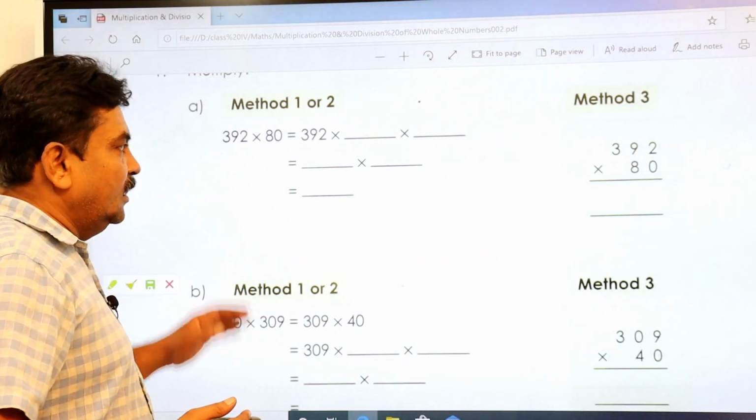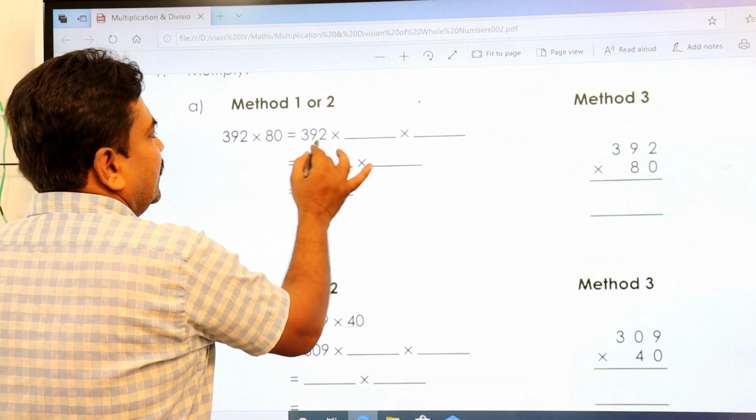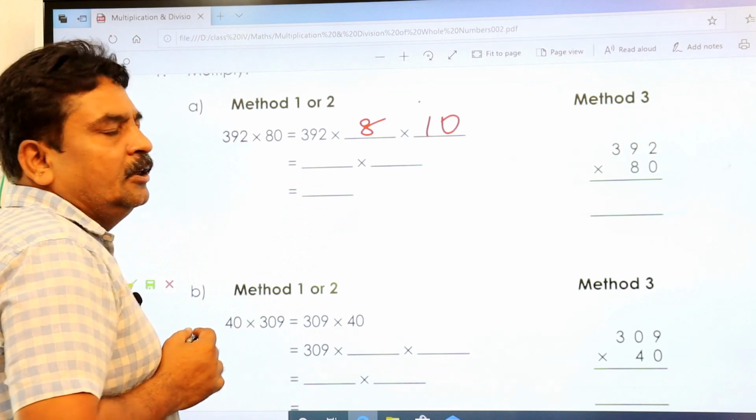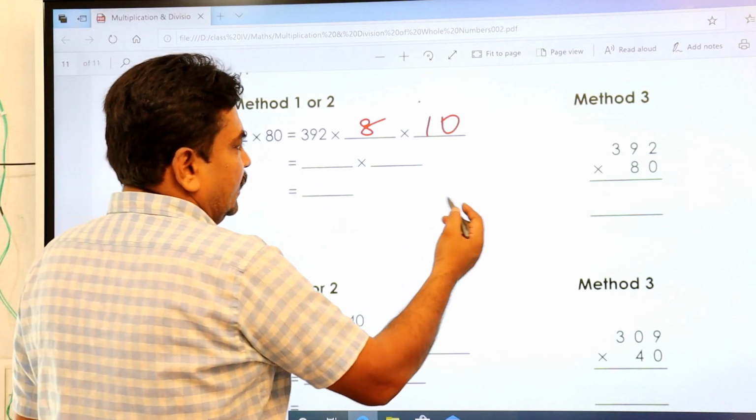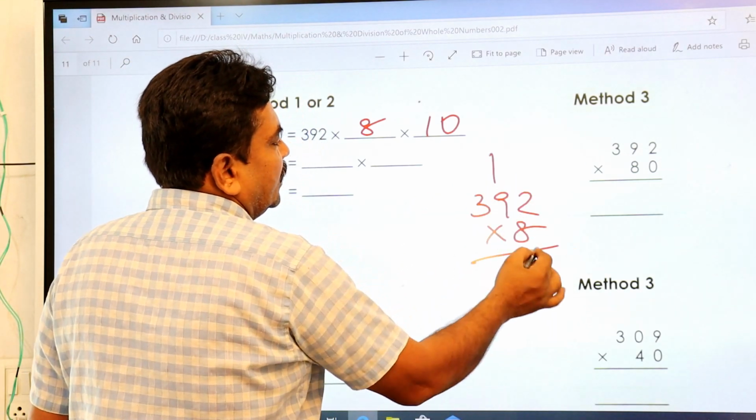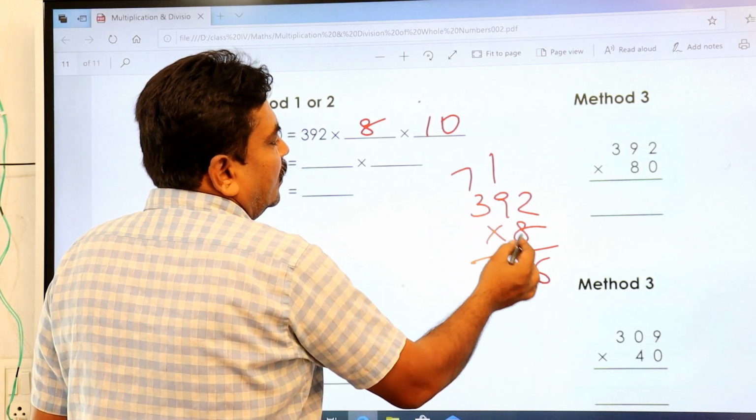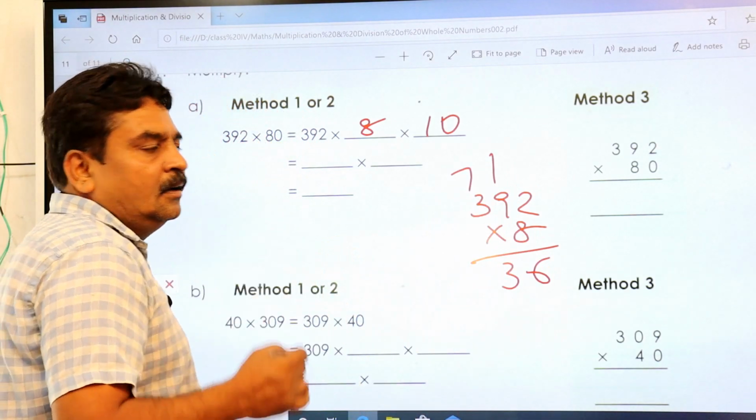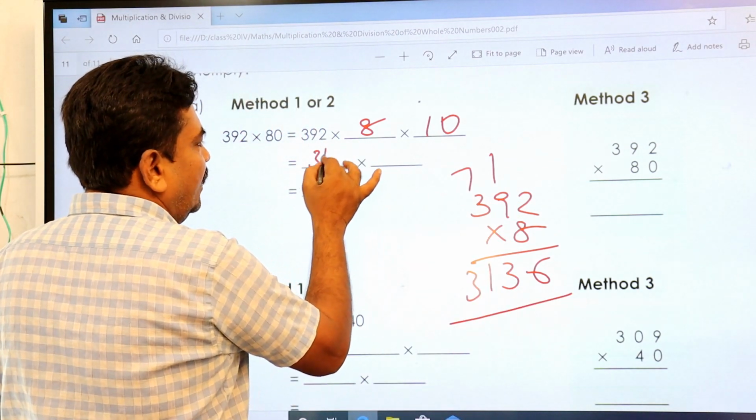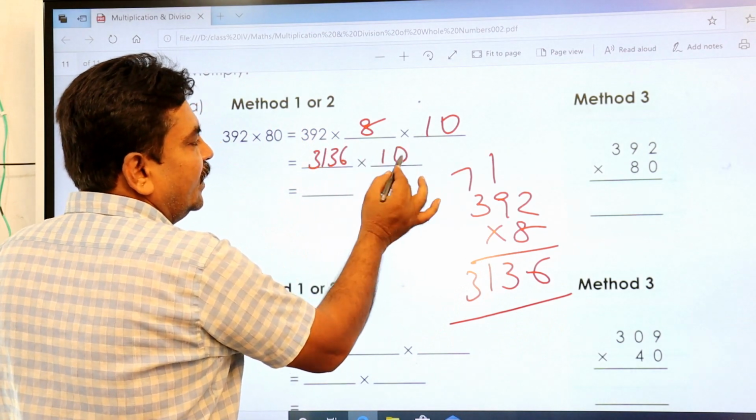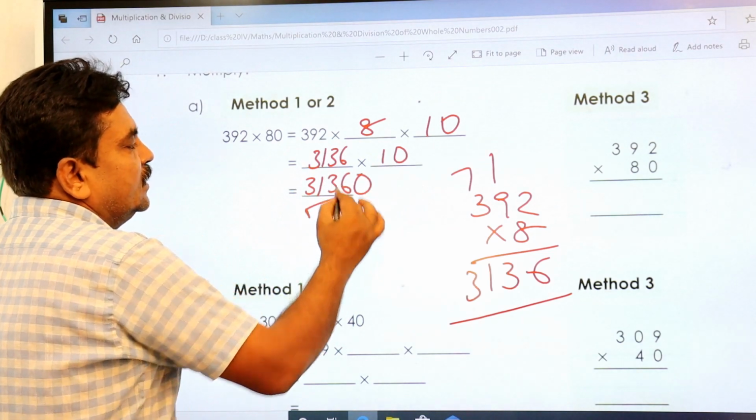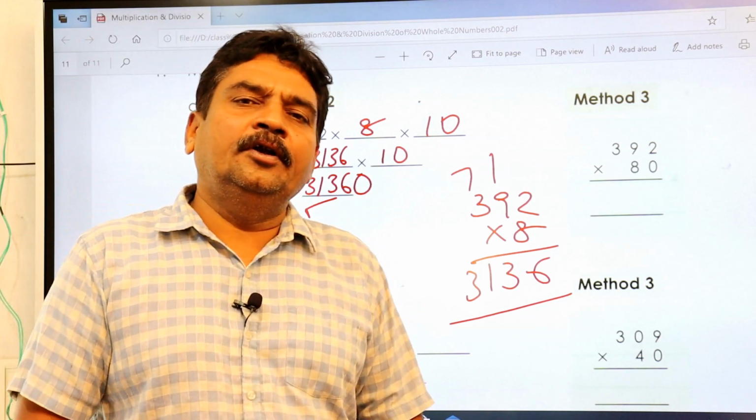If you feel it is difficult, then you multiply directly, that is 392 into 8 into 10. How much did you get for this? 392 into 8. I'll do it again, I think I have made a mistake. 392 into 8. 8 2s are 16, 9 8s are 72 plus 1, 73. 8 3s are 24 plus 7, 31. 3136. So this is 3136 into 10. Whenever it is into 10, you write down the same number and you keep a 0 here. This is your answer. So in this way you are going to do it.